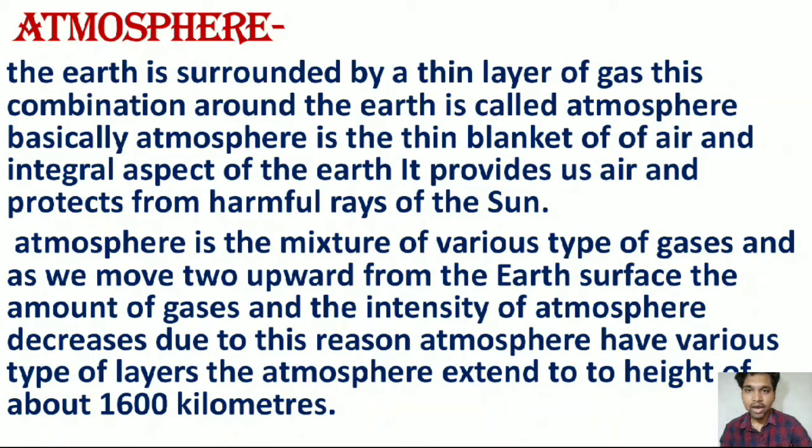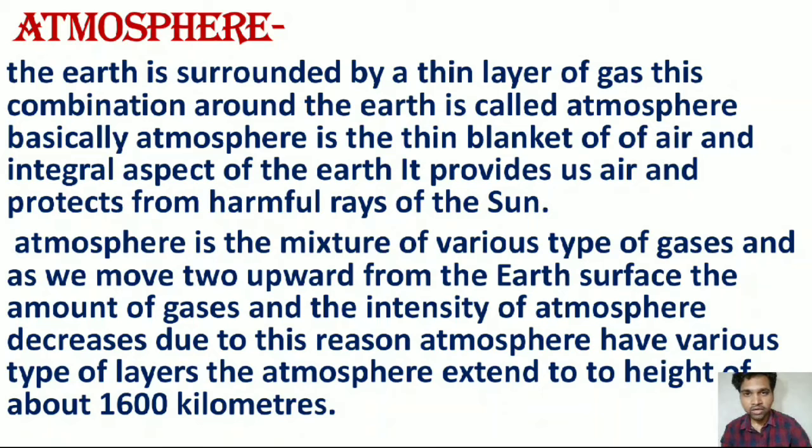Friends, the atmosphere is a mixture of various types of gases. So these gases have some specific properties. Due to these specific properties, when we go up from the Earth's surface, the density of these gases decreases and the amount of this atmosphere also decreases.